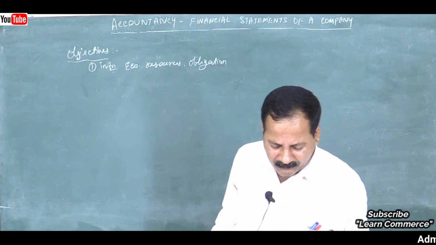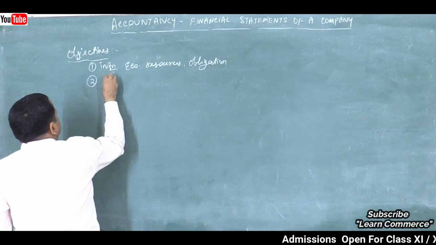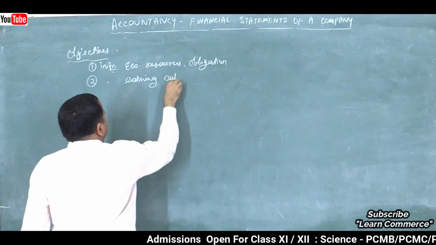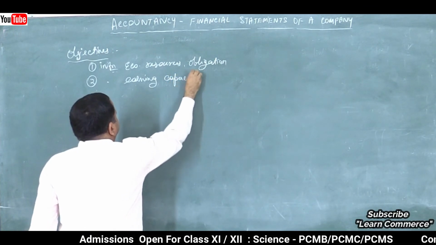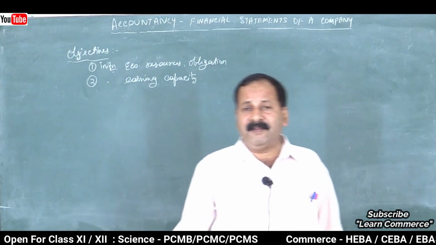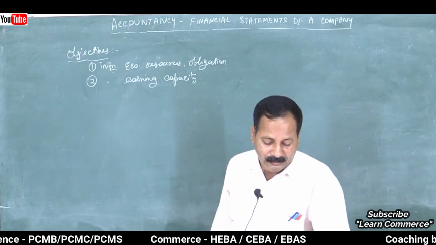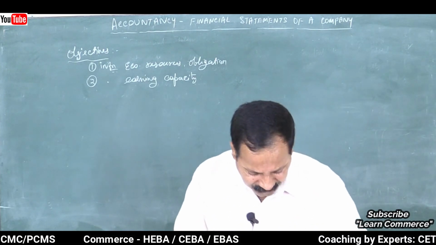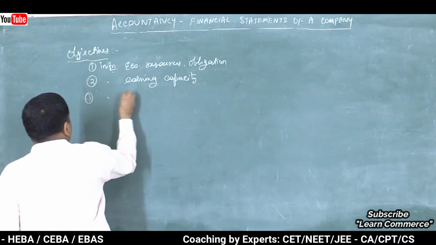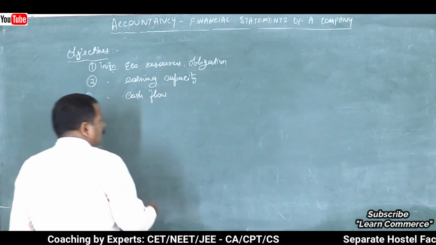Second one is to provide information about the earning capacity of the business. That is how much profit is earned by the business during a particular period of time. That will be provided to all the stakeholders, isn't it? The next one is to provide information regarding cash flow, that is cash inflow and cash outflow.